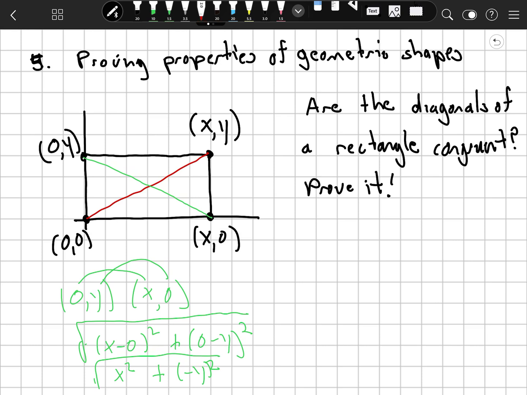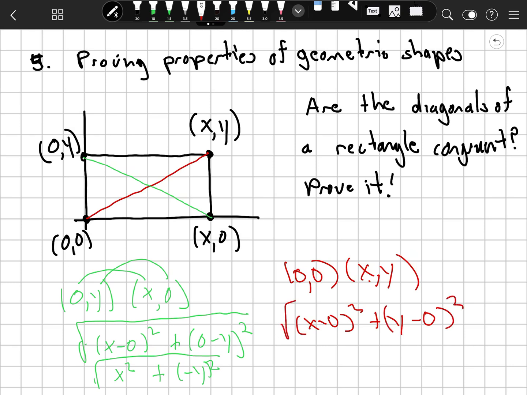Let's take a look at the red line for a minute. We have the point (0, 0) and the point (x, y). And we're going to go x minus 0 squared plus y minus 0 squared. And we square root that, and we get the square root of x squared plus y squared. And with the exception of this negative right here, these are the same exact things, and when you square a negative, it becomes a positive. So yes, the green line and the red line are congruent to each other, and we've proven that for any rectangle using the coordinate plane.